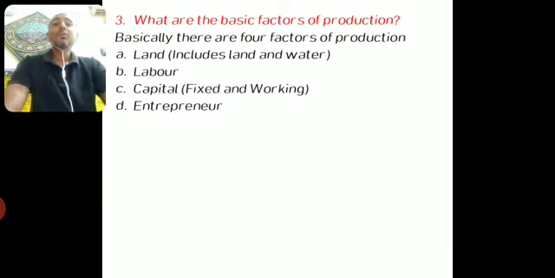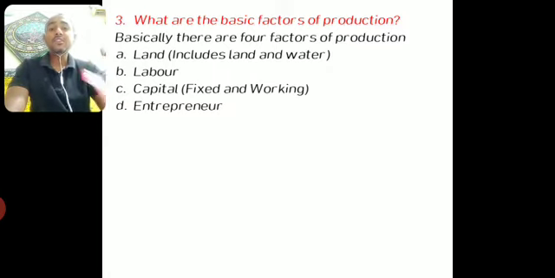Third, what are the basic factors of production? Remember, in an economy, to produce anything, we need some factors of production. And the basic 4 factors of production are these. First is called land, which includes both land and water. Land means the hard surface of the earth as well as the water bodies in an economy. Both are included under land. Then labor. Labor means workers, people, those who give their efforts, those who give their time, they use their skills to produce goods and services, they come under this labor category.